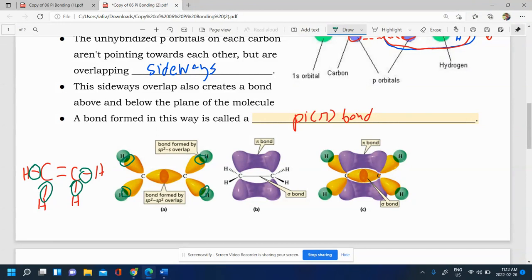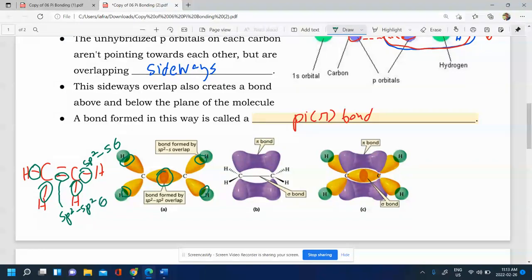And the green ones I circled are basically all, so the carbon's sp2 hybridized, and the hydrogen is simply S. So they're sp2 sigma bonds with some direct overlap. And then there's also a sigma bond here. This is a sigma bond as well. This first direct overlap between the two carbons is the first connection you'll see there. That is also a sigma bond, but it's an sp2 because both carbons are sp2 hybridized.